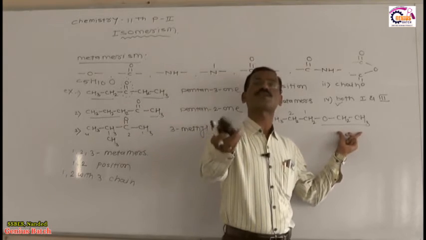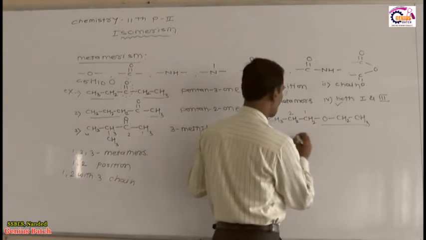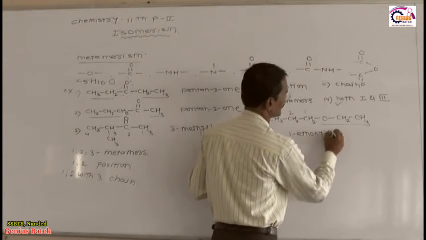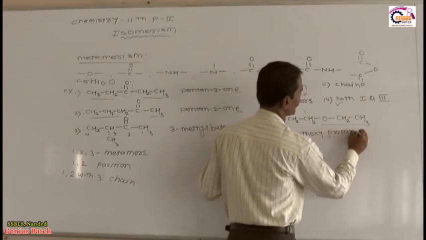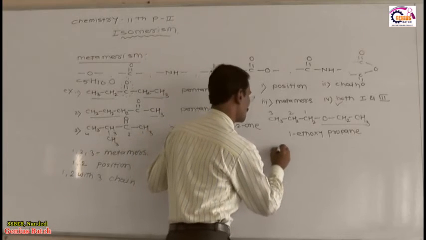You know very well, alkoxy means ethoxy. Then the IUPAC name of this compound is 1-ethoxypropane. Yes or no? The IUPAC name of this compound is 1-ethoxypropane. Right? Now I will write you another structure.